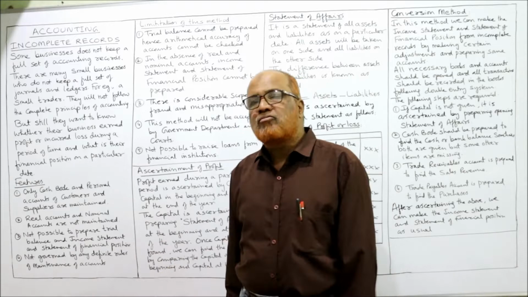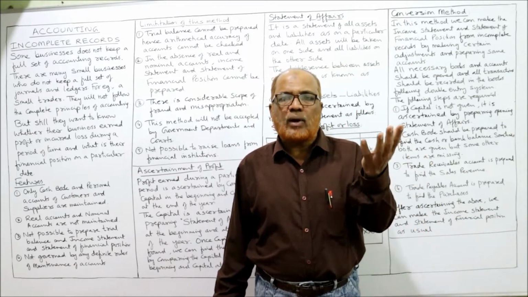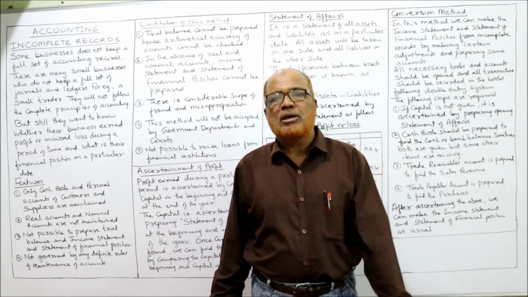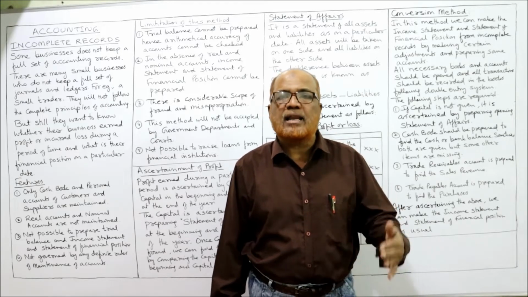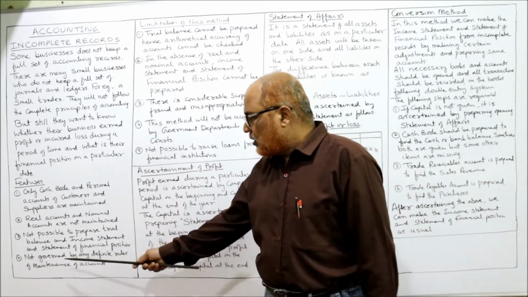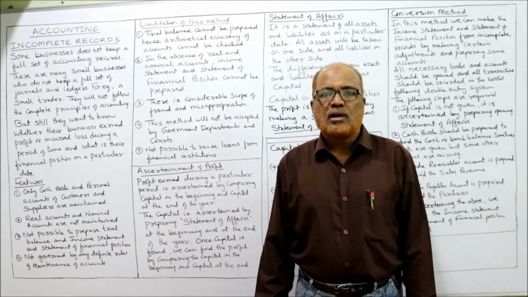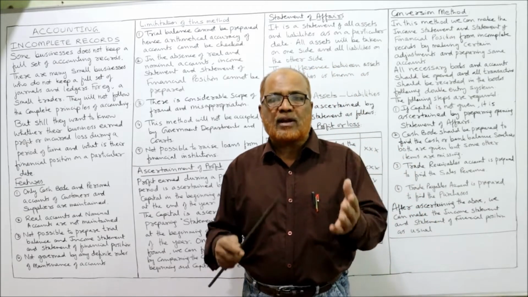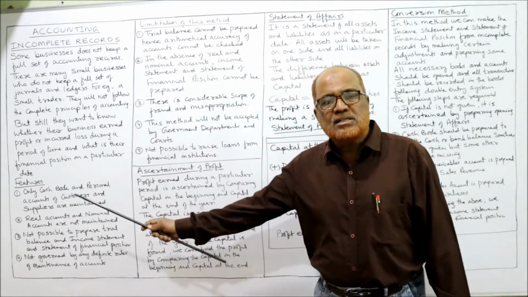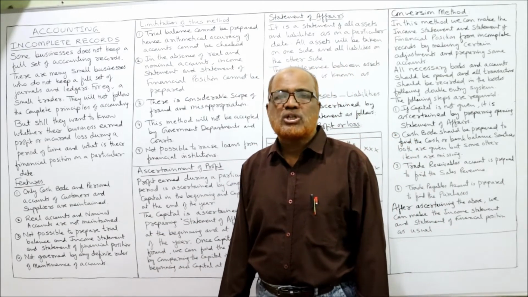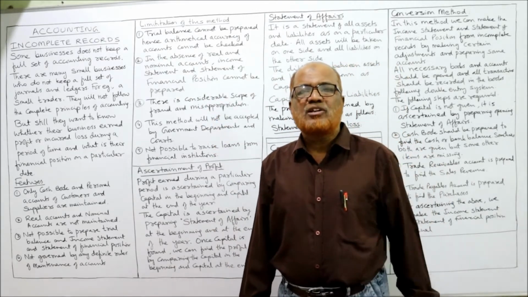Next, it is not possible to prepare a trial balance. When we don't have all the accounts and are not following the double entry system of bookkeeping, we cannot make the trial balance to check the arithmetical accuracy. The last one, not governed by any definite rules in maintaining the accounts. We have principles of recording, but those principles and rules of accounting are not followed. These are some of the features of organizations which keep incomplete records.